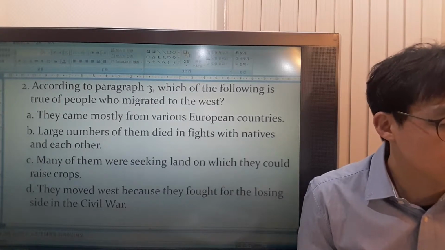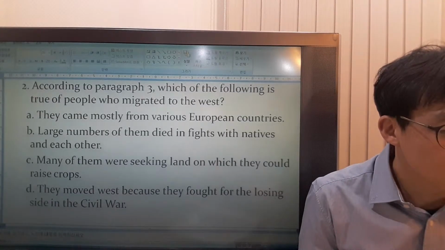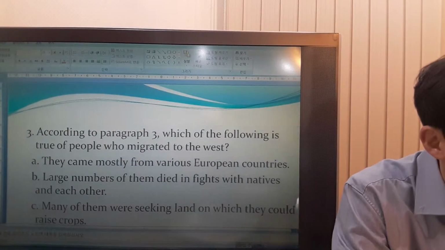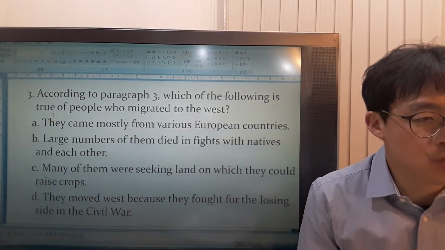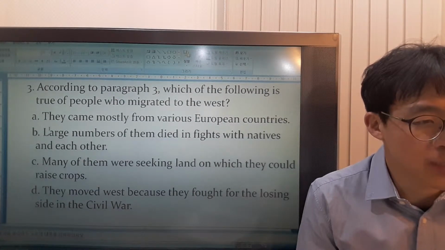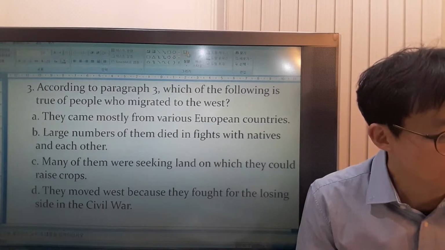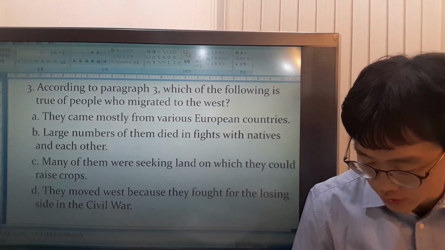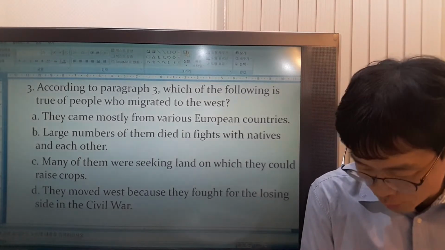So, according to... Where is this? Okay, this should be number 3 then. According to paragraph 3, which is true of the people who migrated to the West? They came mostly from various European countries. Is this right? Mostly from. If the option has some words like mostly, you have to be really careful because there's a lot of chance that that would not be the answer. Okay?